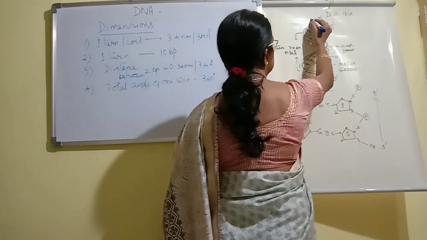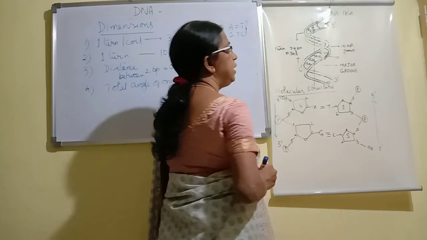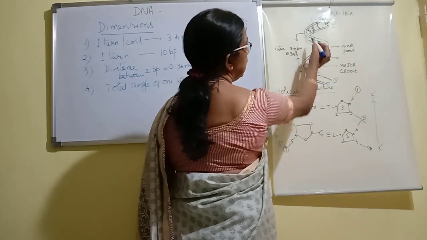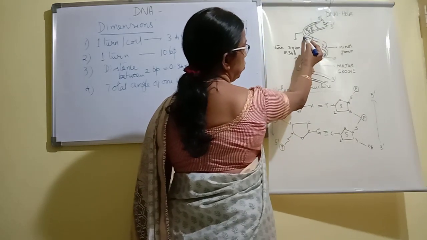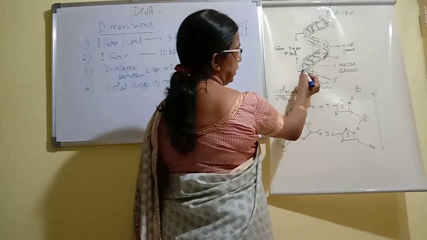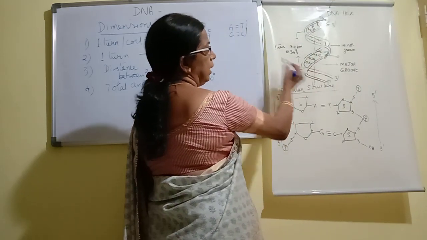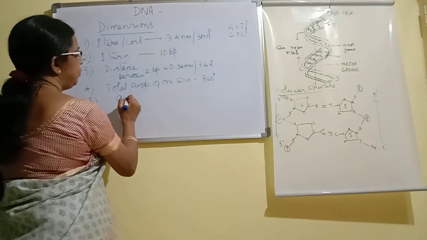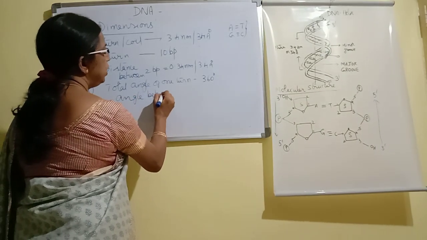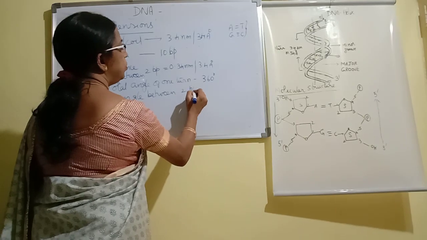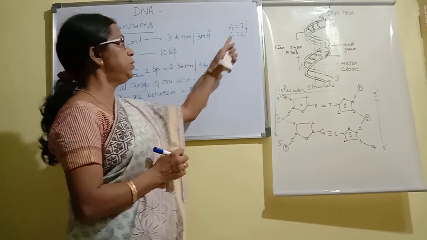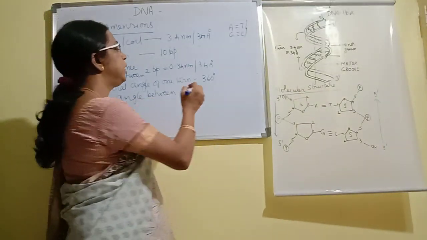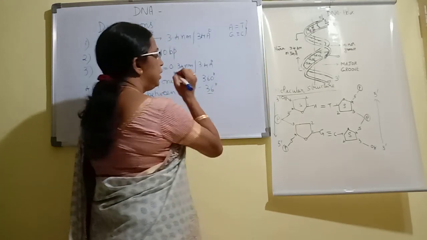We have to imagine an axis here. On an imaginary axis, if we observe, it takes a complete turn. You can observe from one minor groove coming here, then reaching another minor groove. So it comes to 360 degrees. Therefore, the next dimension we can give is the angle between two base pairs. Just like we have given a distance between two base pairs, similarly, how much it turns, what is the angle between two base pairs? It comes to 36 degrees.